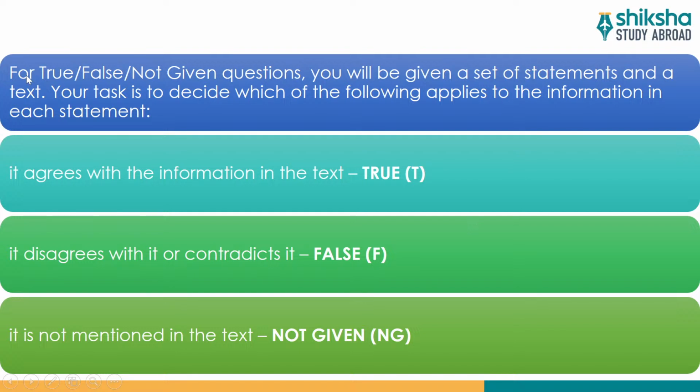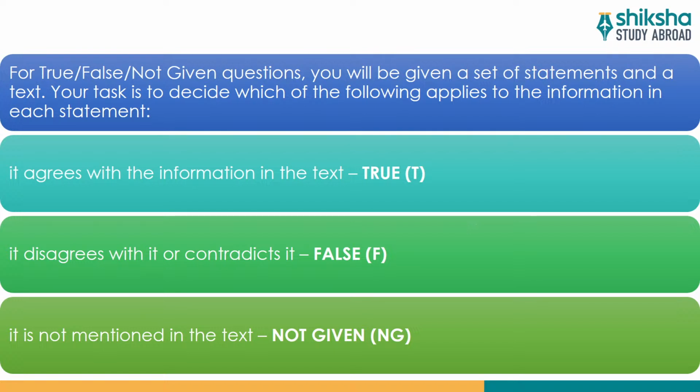So let me read out a few pieces of information about true, false, not given. For true, false, not given questions, you will be given a set of statements and a text. Your task is to decide which of the following applies to the information in each statement. If it agrees with the information in the text, that means the statement is true. You have to write true.